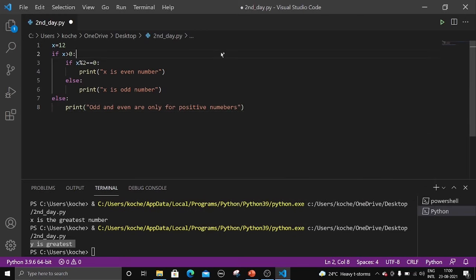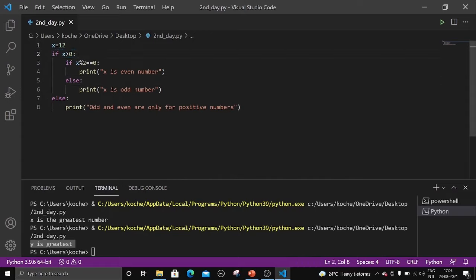Right, so I have written a program here, that is x equal to 12, and the first condition is if x is greater than 0. 12 is greater than 0, right? So it will enter this one. Why am I checking if x is greater than 0? Because odd and even we can write only for positive numbers, right? So we are writing only for positive numbers. So I have taken the first condition, that is if x is greater than 0.